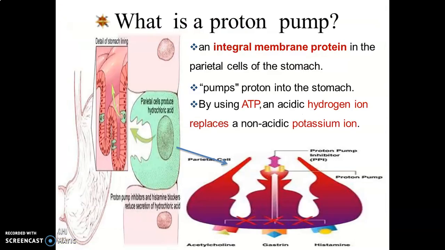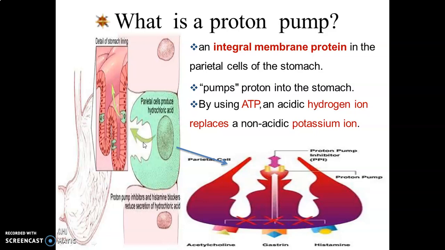So let's see what the proton pump is first of all. If we look here, this is the stomach lining, and the parietal cells are present in this stomach lining. A proton pump is an integral membrane protein in the parietal cells of the stomach. It pumps protons into the stomach.